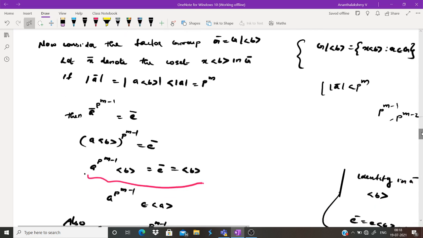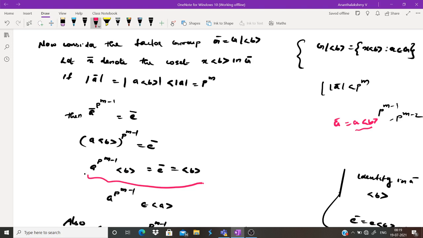Now we have to find the order of elements. What are the possibilities for the order of A bar? A bar is A into the cyclic group generated by B. The order of B is P. So what is the possibility for the order of A bar? It is A into B raised to P. And what is the order of A? P raised to M.